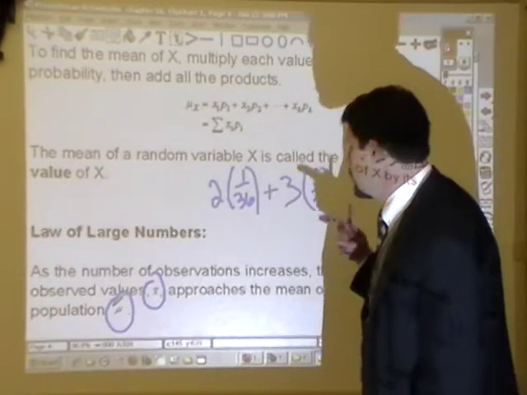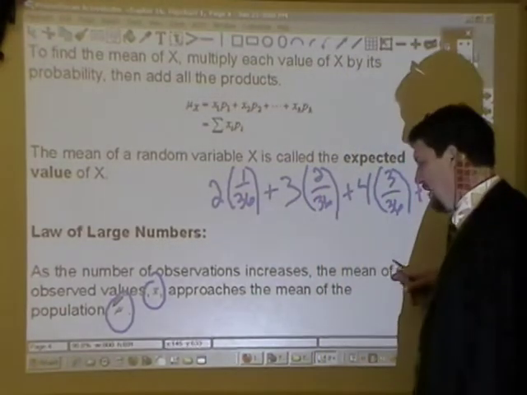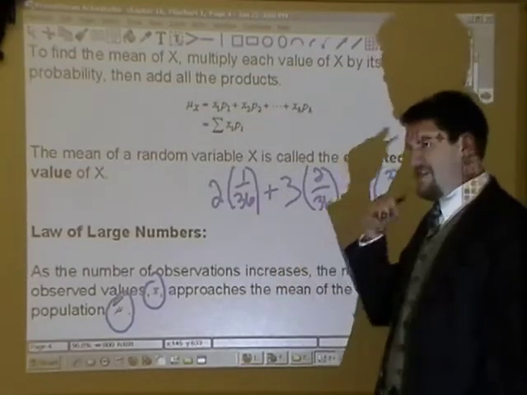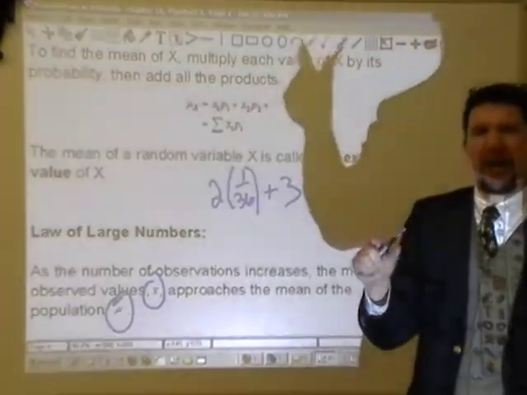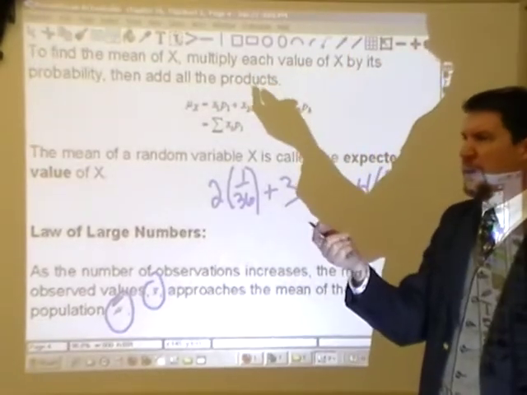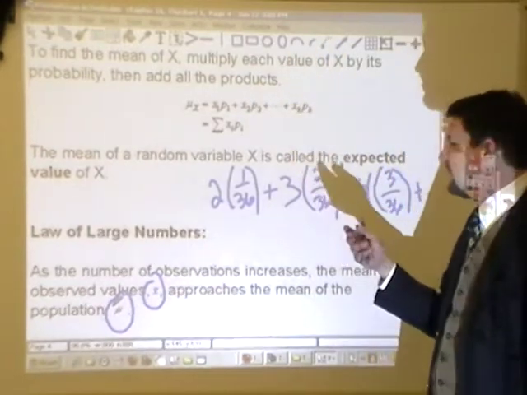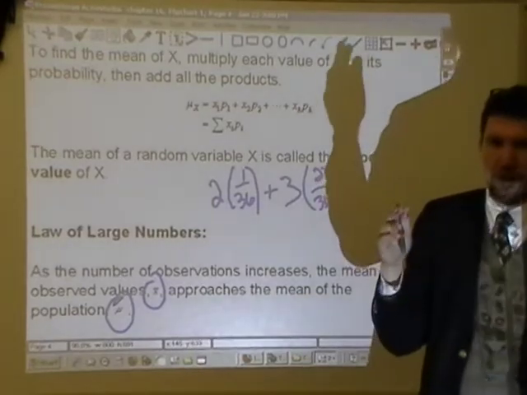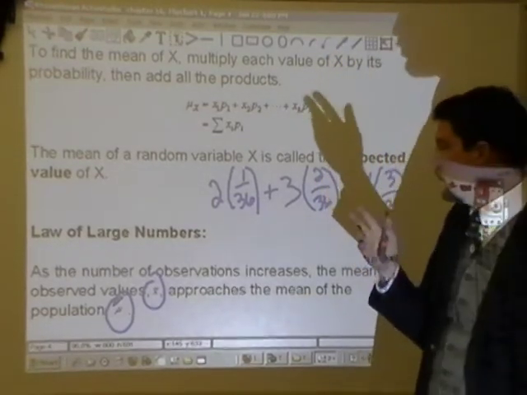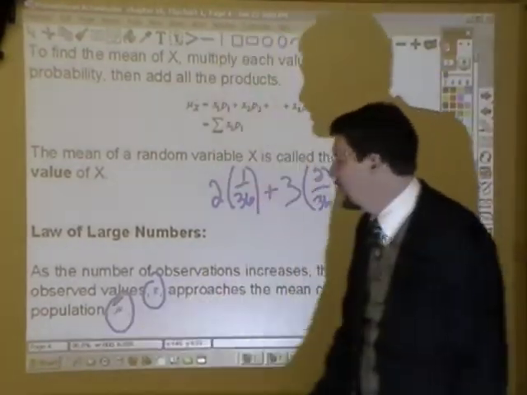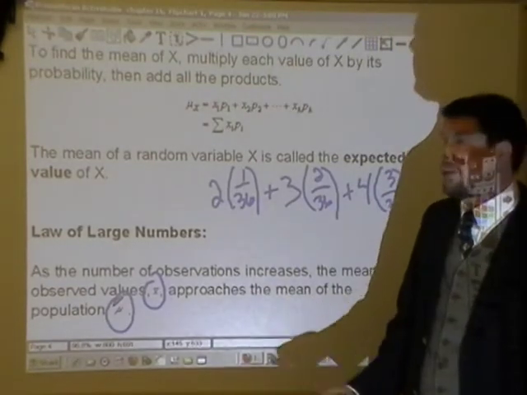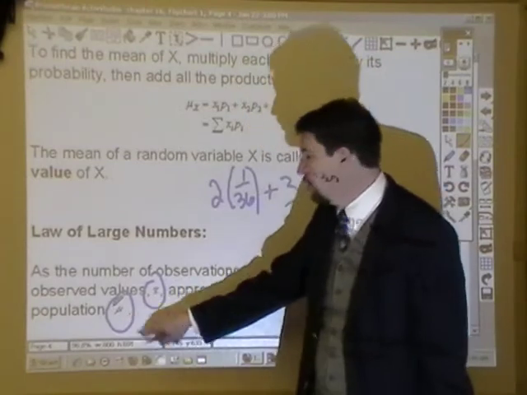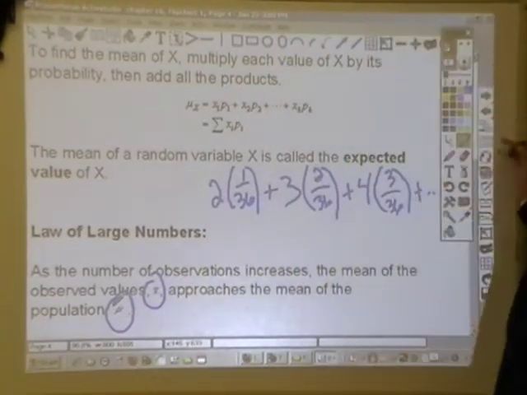But as I increase the number of flips, or as I increase the number of observations, that average that I get of heads, or that probability I get of heads, or that response that I get of heads, that mean is going to be closer and closer and closer to the theoretical or the population value of 0.5. And it's because it's going to be harder and harder to get that extreme value. Everything's going to converge to the mean.